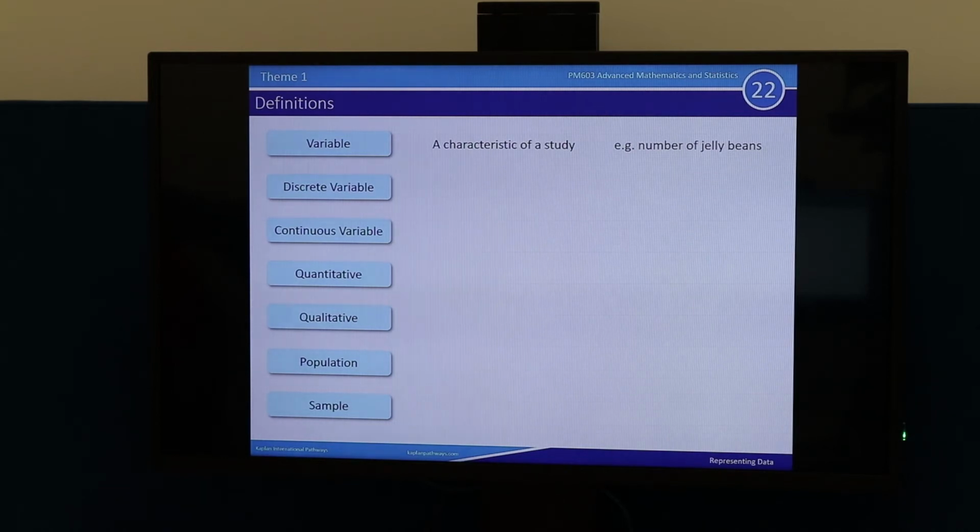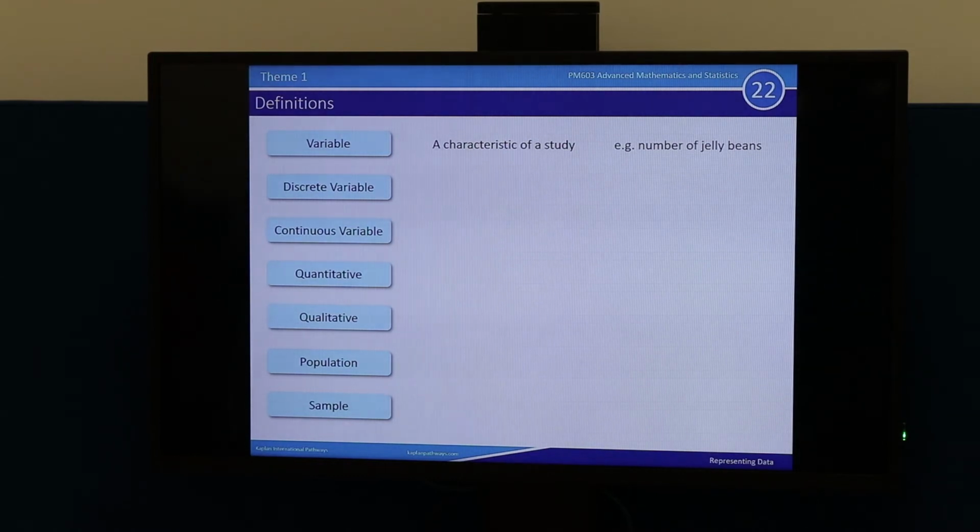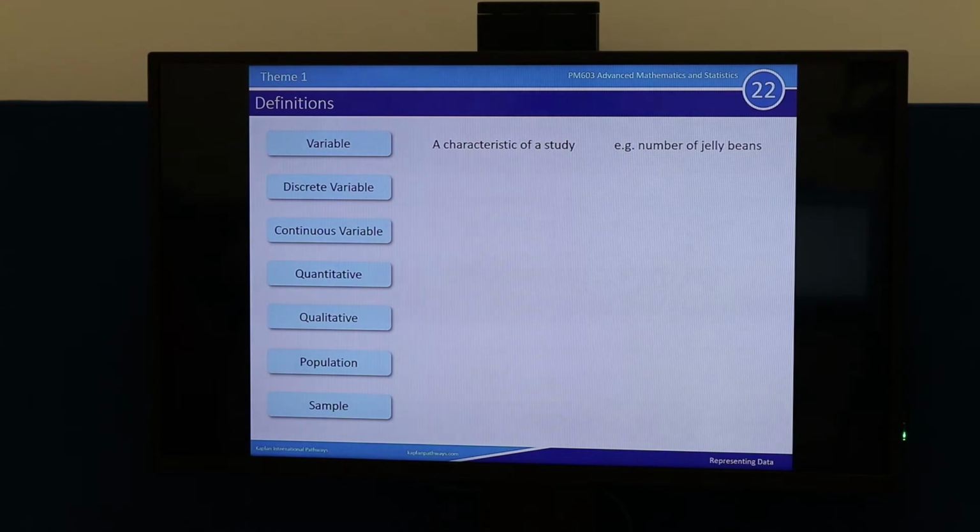So a discrete variable means that it can only take specific values, okay? And we tend to think of that as something which can stop, start, stop, start. Whereas a continuous variable is something that can take an infinite number of values. It can take any value you like, okay? So it might make sense to illustrate this with examples.